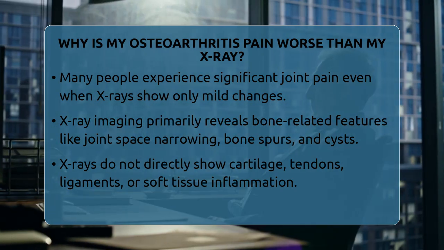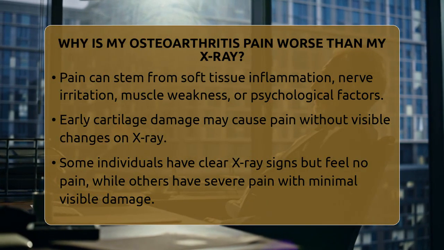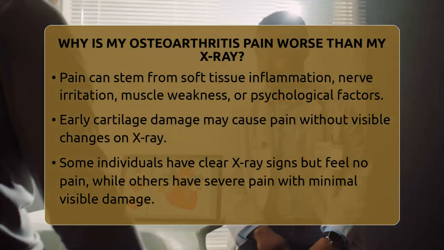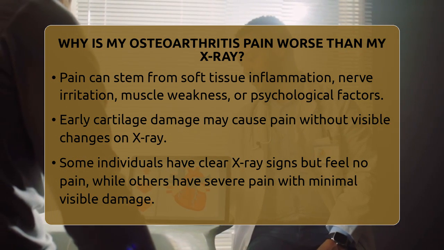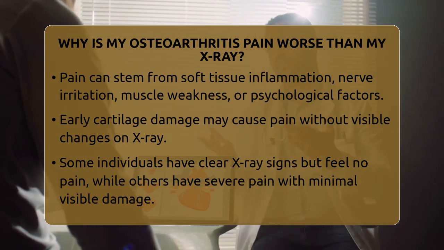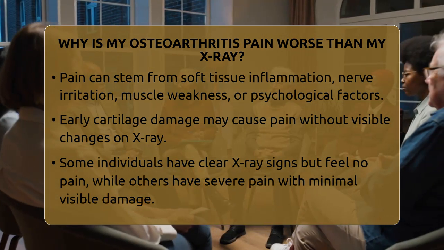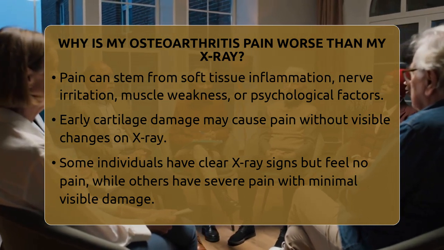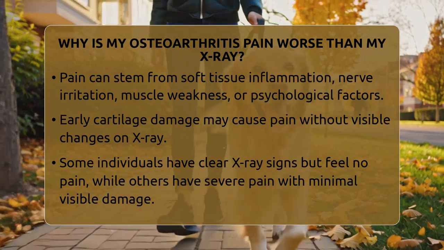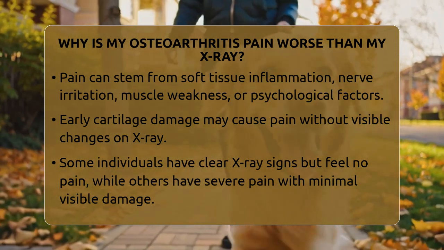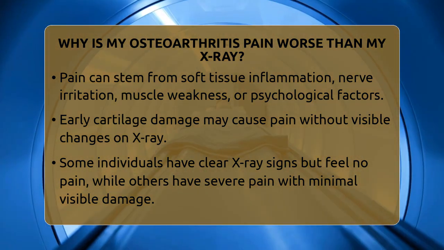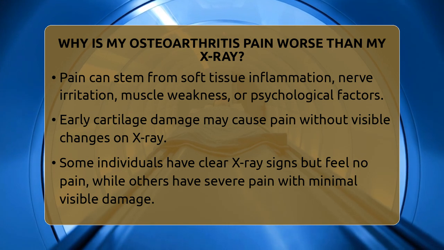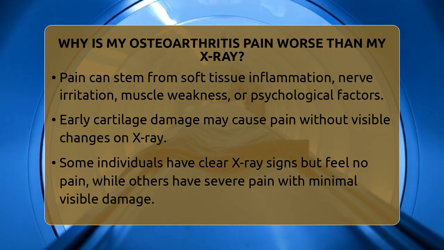Your pain might be worse than your X-ray because X-rays mainly reveal bone changes, not soft tissues or early cartilage damage. Soft tissues like cartilage, tendons, ligaments, and the joint lining are soft and do not show up well on X-ray images. If these tissues are inflamed or damaged, they can cause significant pain even if the bones look normal or only slightly affected on the X-ray.